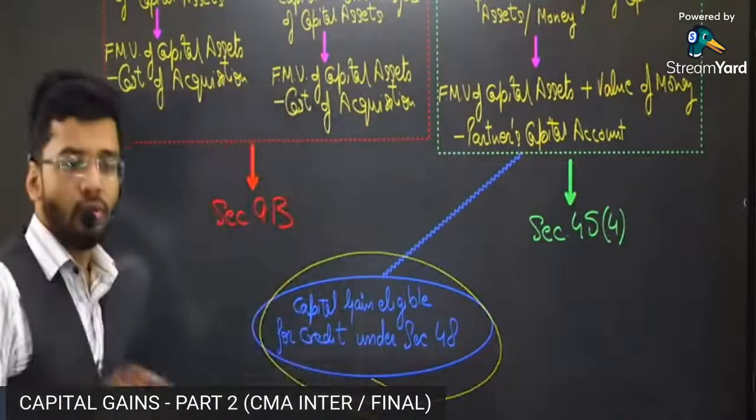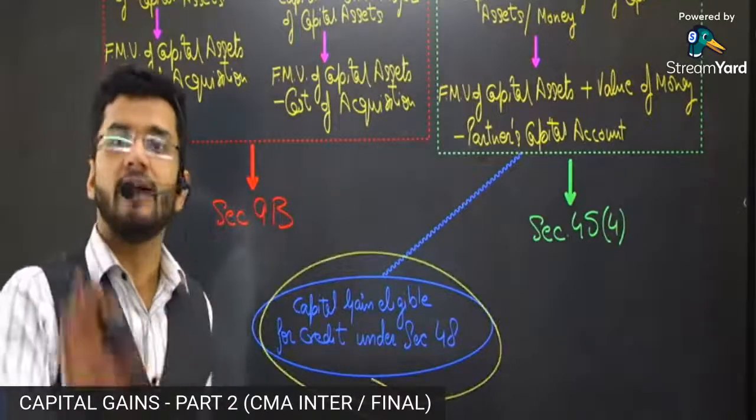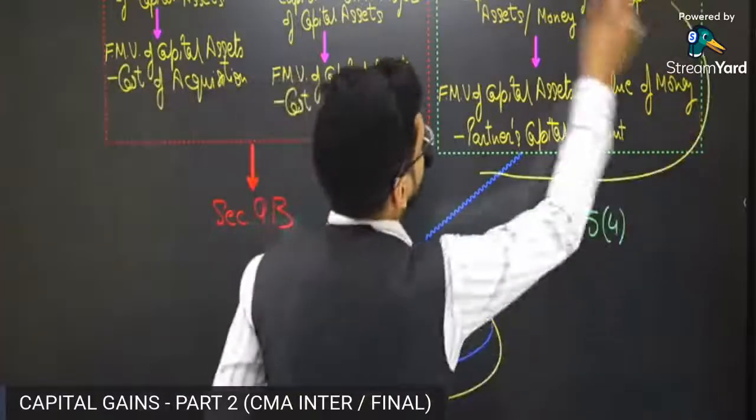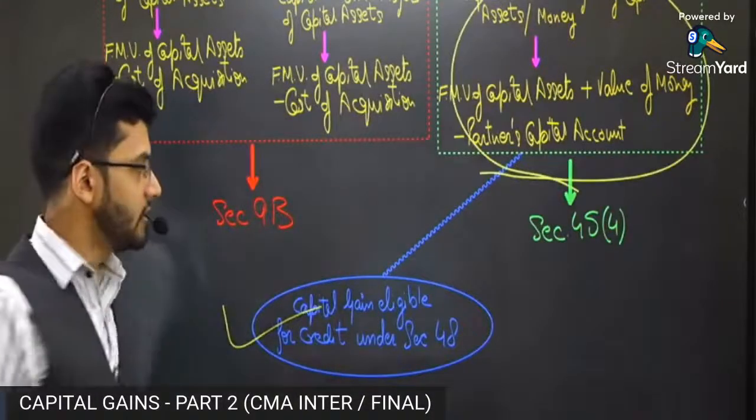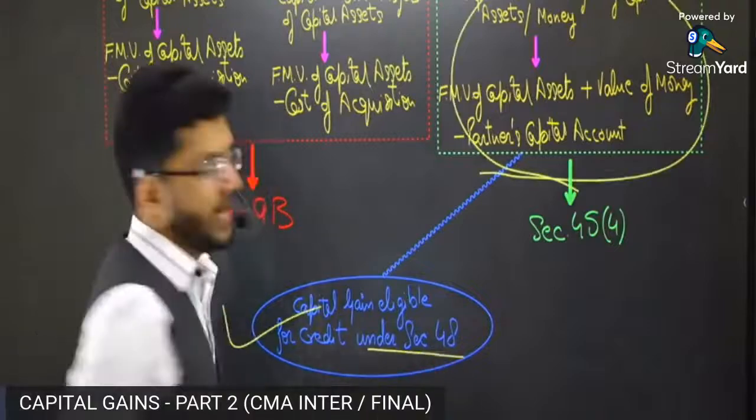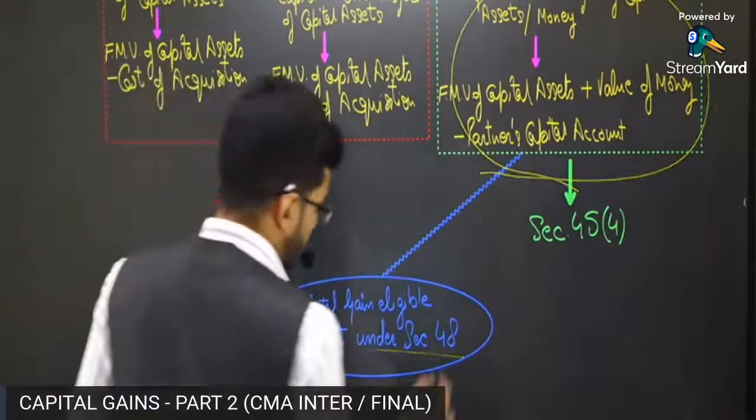So there is no double taxation. Capital gain is not levied twice, because it will be eligible for a set off, for a credit under section 48.